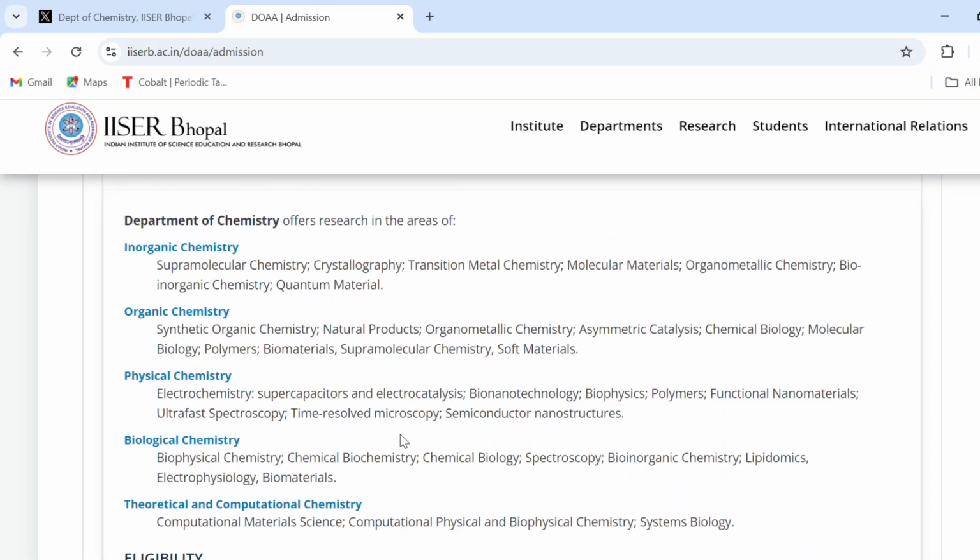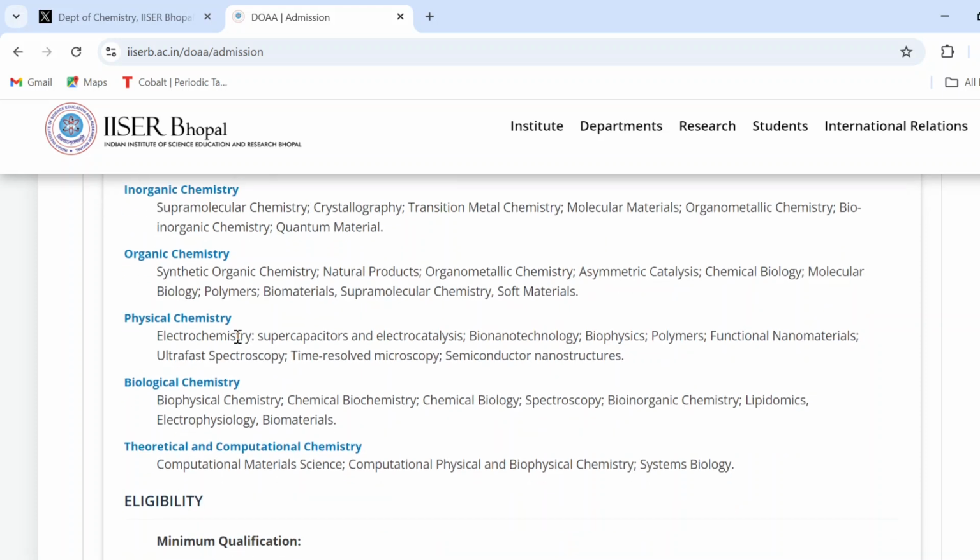So based on your interest or the inherent properties of your own nature, you can apply for the PhD admission. If you have done a master's degree or honors course in inorganic, then you can apply for inorganic, organic or physical, such that.